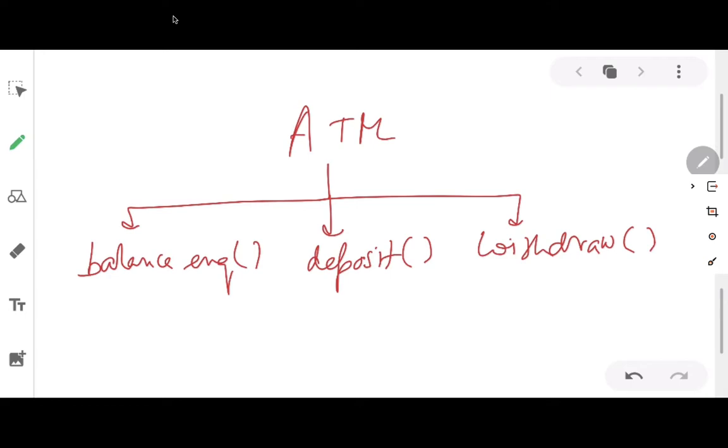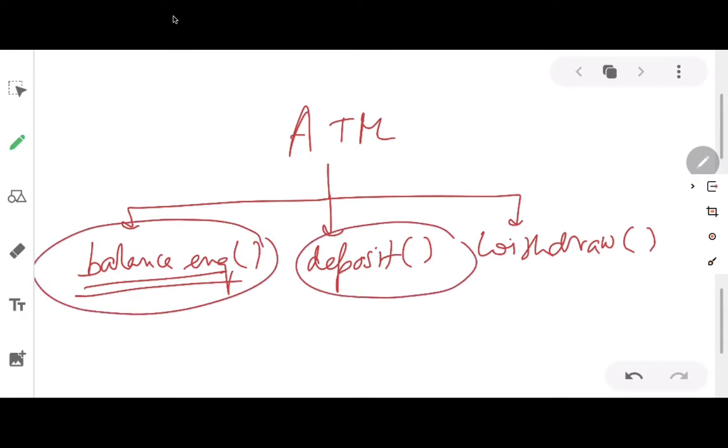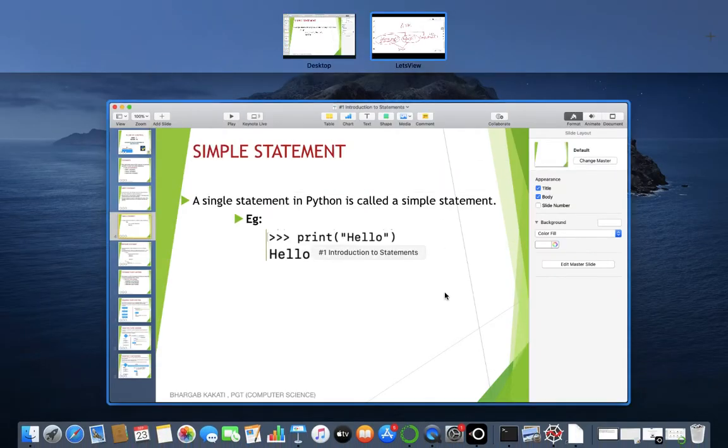Now for the time being, I don't have information as to how to go about the balance inquiry and deposit functions, but I know how to write the withdraw function. So for the deposit and balance inquiry functions, we can just define the function and leave it blank. Now for leaving it blank, we can use the empty statement pass in these two cases. Now let's see how to do it.